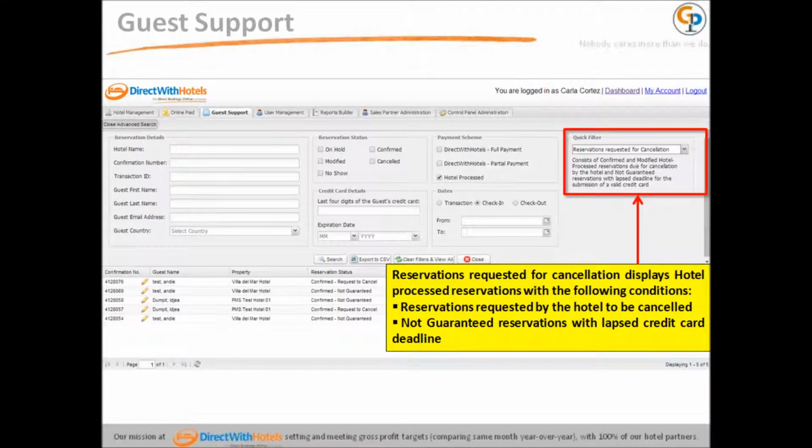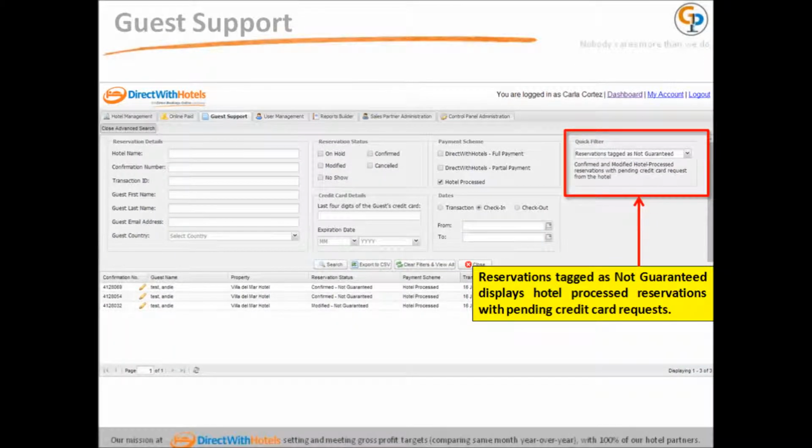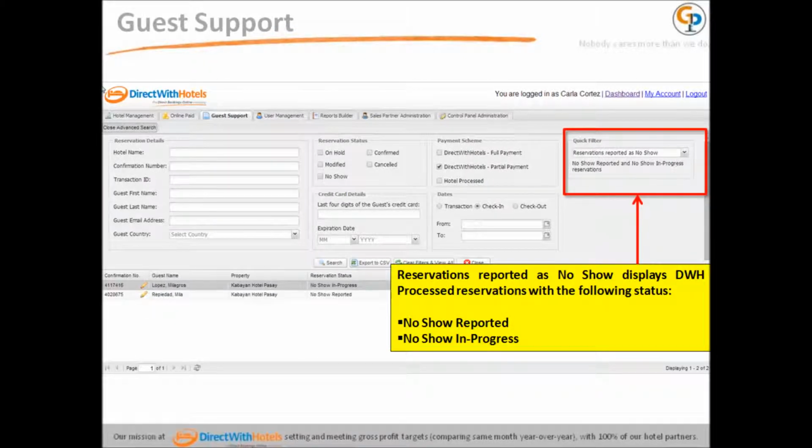On the quick filters box, reservations requested for cancellation displays hotel process reservations with the following conditions: reservations requested by the hotel to be canceled, and not guaranteed reservations with lapsed credit card deadline. Reservations tagged as not guaranteed displays hotel process reservations with pending credit card requests.